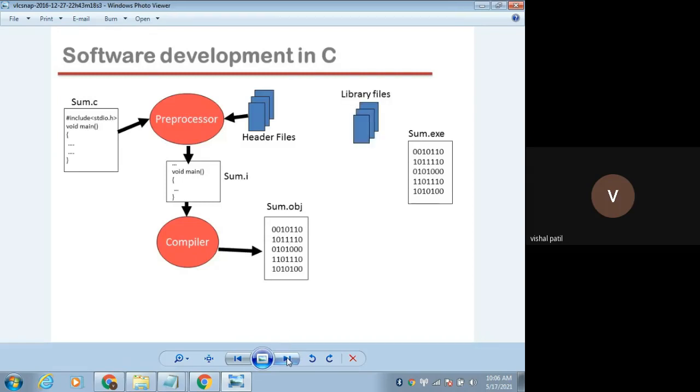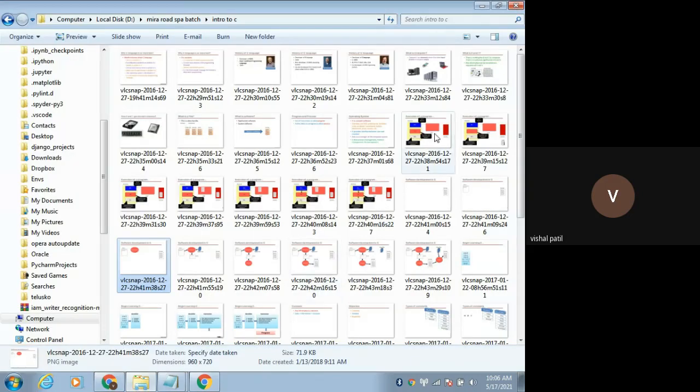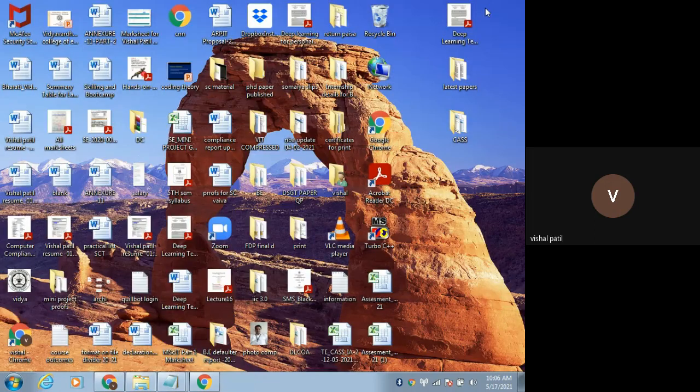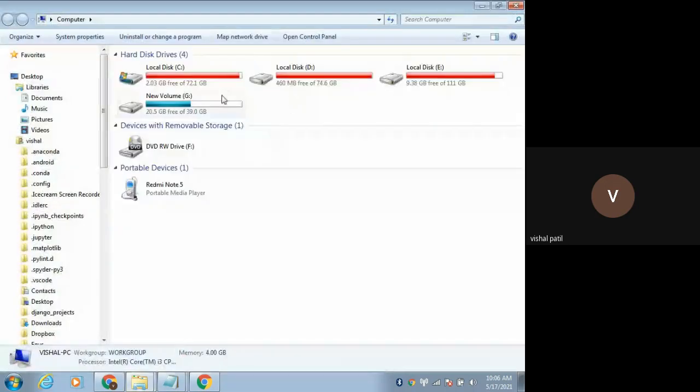Then the role of the library file comes. It is the responsibility of the linker. This is also one of the software which links this object file with the library file, and then it forms the exe file. I have already discussed this in the first or second lecture. Why am I telling you again? Because I want to show you something related to that.